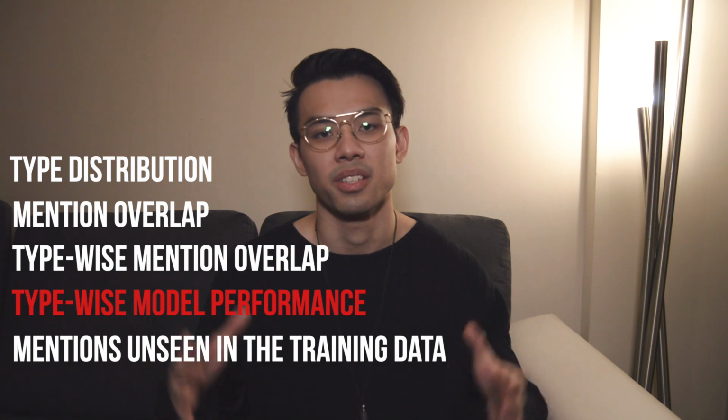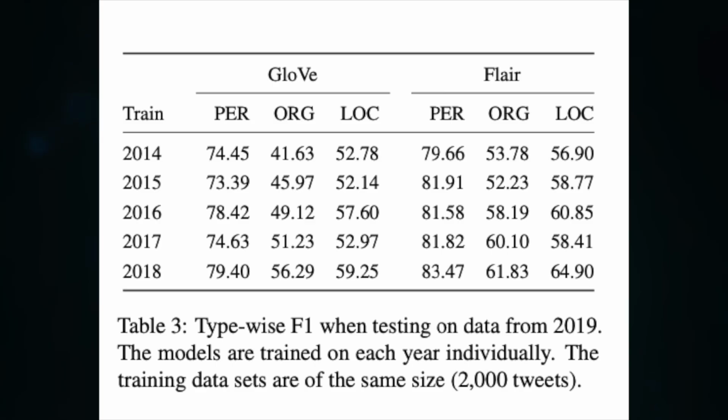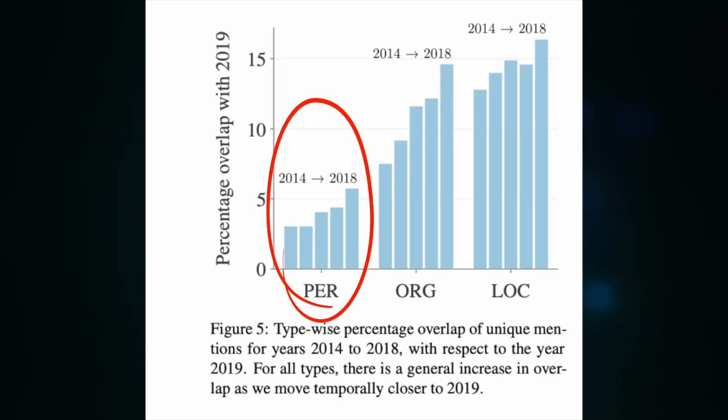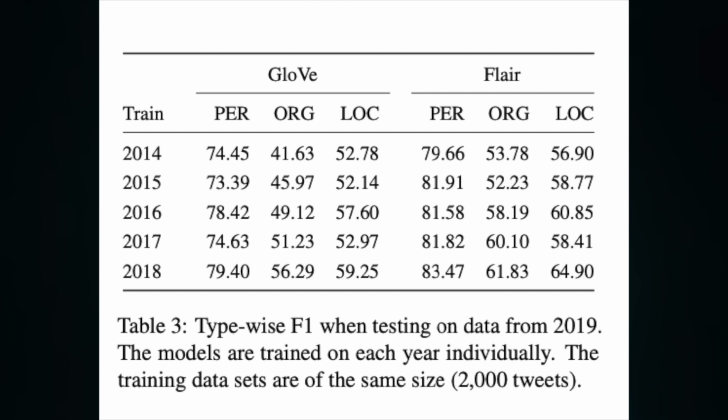The fourth aspect is the type-wise model performance. Here's the table of NER performance split by entity type, embeddings, and years. We want to see which entity type is affected the most by the data drift. As you can see here, FLAIR embeddings outperform GloVe embeddings in all entity types. Overall, the person entity type has the best performance for both models, with F1 scores around 20 points higher than the other two types. We saw from the last figure that person type has the lowest overall overlap between training and test, and so we thought person type might perform the worst, but clearly the result shows that the model has the ability to learn context that person entities appeared in.